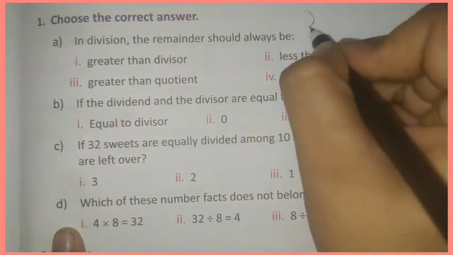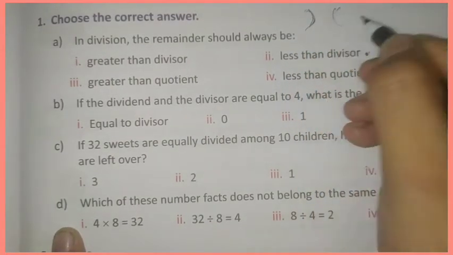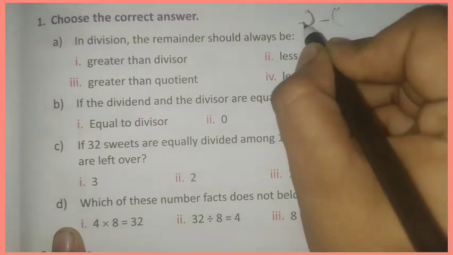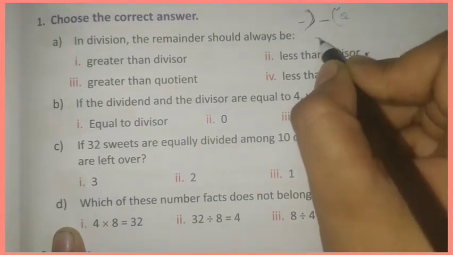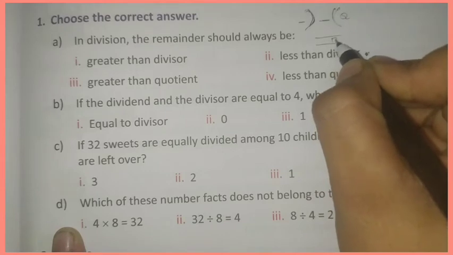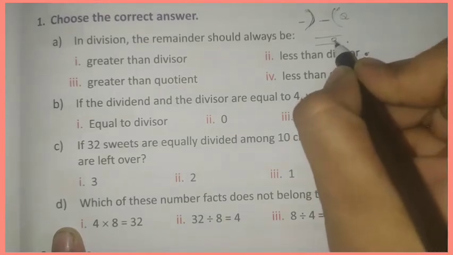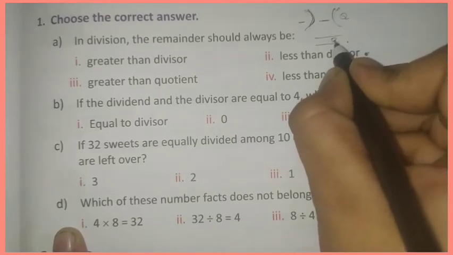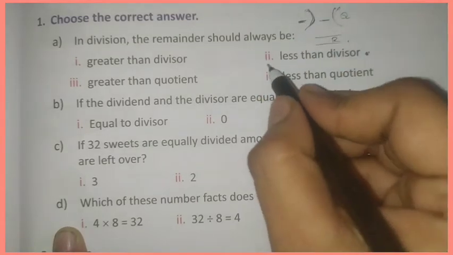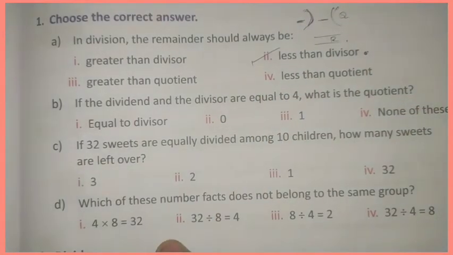This is division. Here we'll write dividend, divisor, quotient, and after here this is remainder. This remainder should be always less than the divisor. So B is the answer.